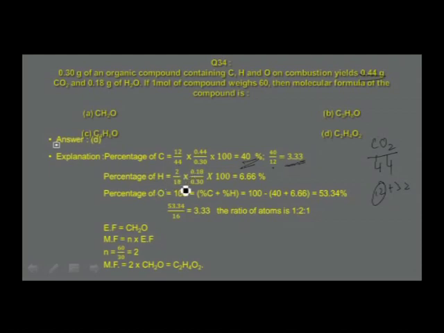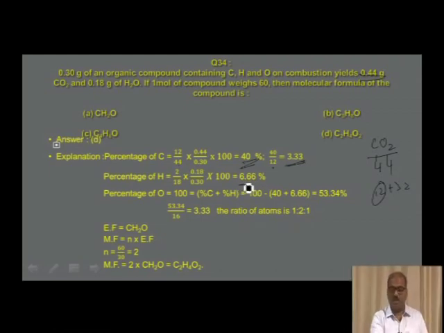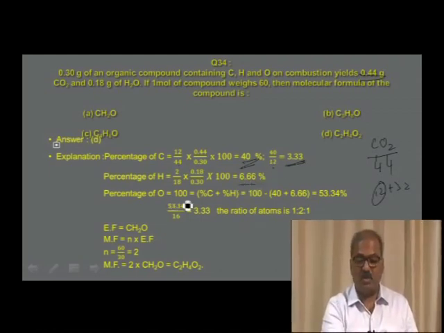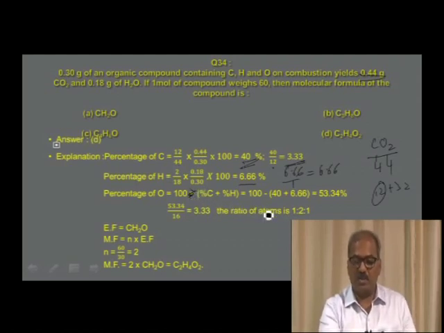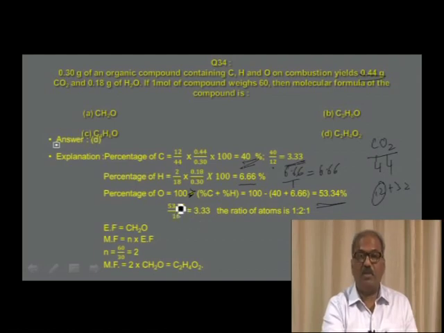Percentage of hydrogen, 2 by 18 into 0.18 into 100 by 0.3, that is equal to 6.66. That is the ratio of atoms. Ratio of atoms for hydrogen, 6.66 divided by 1, that is equal to 6.66. And percentage of oxygen is 100 minus percentage of carbon plus percentage of hydrogen, that is 100 minus 40 plus 6.66, which is equal to 53.34. So ratio of atoms is 53.34 divided by 16, which is equal to 3.33.